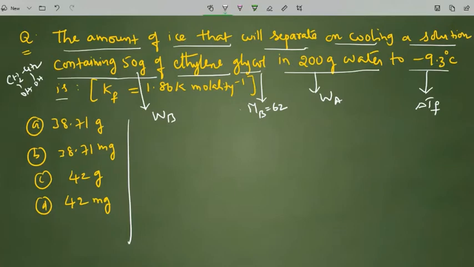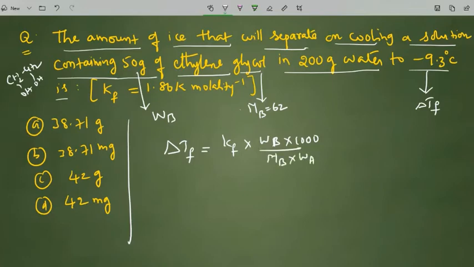Now they have given the weight of water, but there is no clarity in this one. So first what we will do is find the weight of water. That means we will take the delta Tf formula: delta Tf is equal to Kf into WB into 1000 by MB into WA.